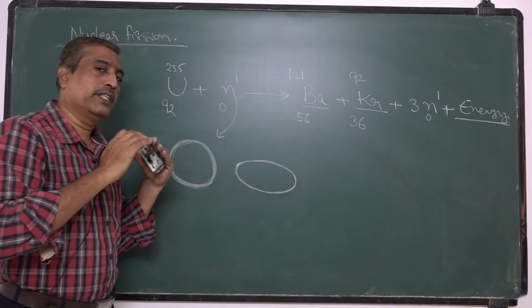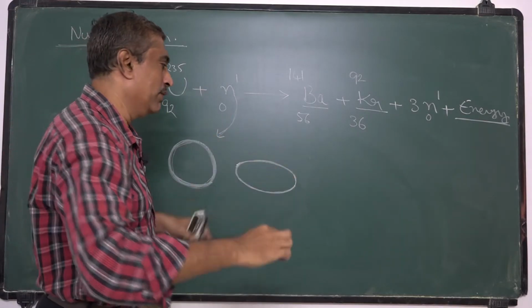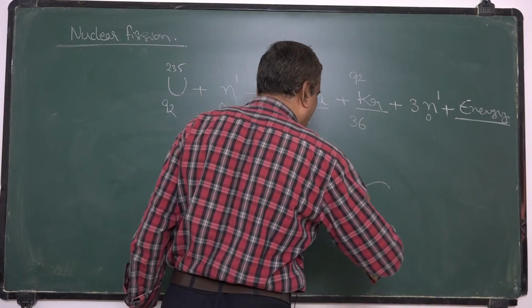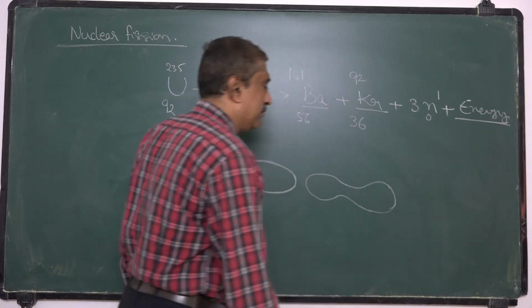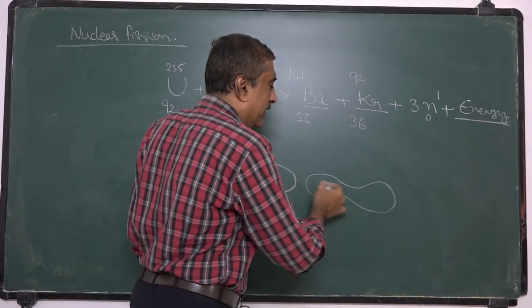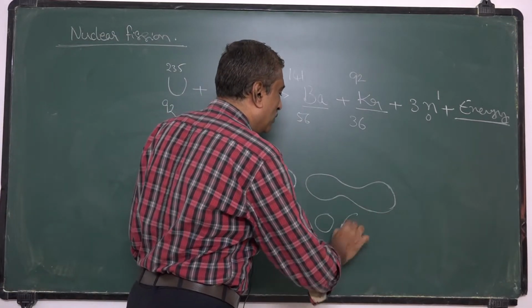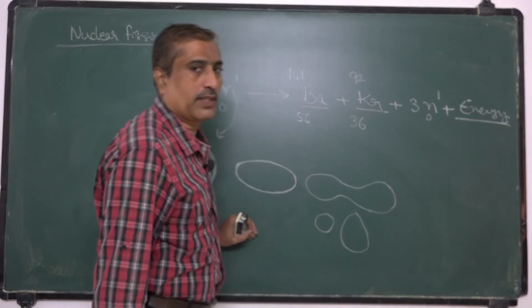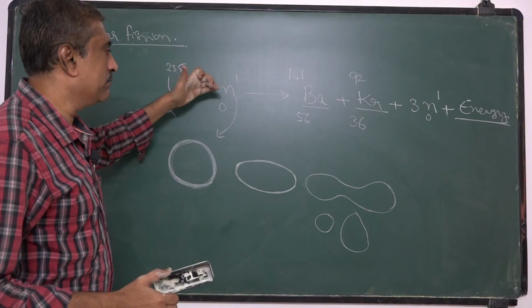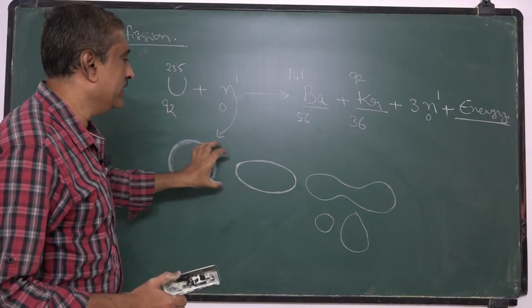Now, if this vibrational energy increases more and more, it will acquire the shape of a dumbbell, like this. When this uranium nucleus captures this neutron, its shape changes into an ellipsoid.